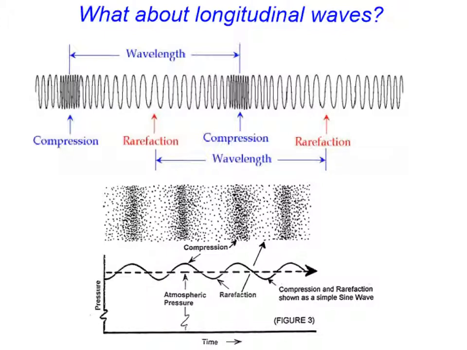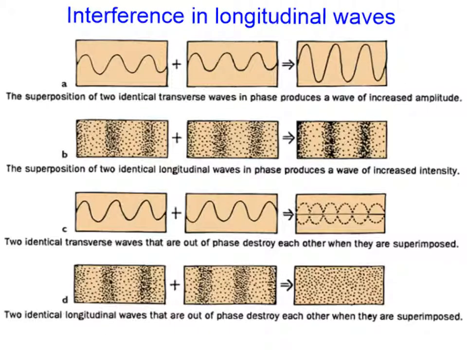Conversely, if we have an area of compression interacting with an area of compression, or an area of rarefaction interacting with an area of rarefaction, you have constructive interference. Just another way of looking at these ideas about interference, we have superposition of two identical transverse waves that are both in phase. That gives us a wave of increased amplitude. If we have the superposition of two identical longitudinal waves that are in phase, that obviously gives us a wave